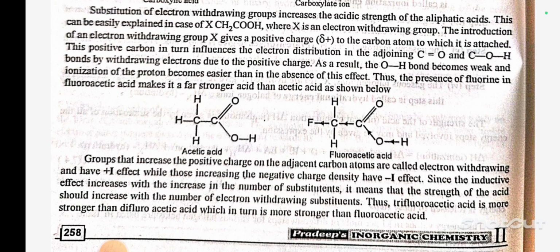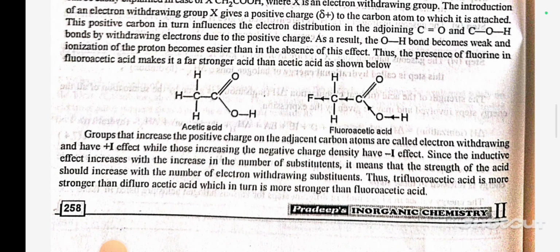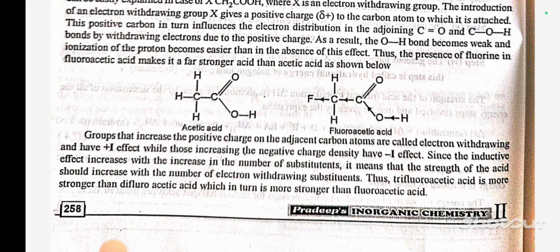The introduction of an electron withdrawing group X gives a positive charge to the carbon atom to which it is attached. This positive carbon in turn influences the electron distribution in the adjoining C=O double bond and C-OH bond by withdrawing electrons due to positive charge. As a result, the OH bond becomes weak and ionization of proton becomes easier than in the absence of this effect. Thus, the presence of fluorine in fluoroacetic acid makes it a stronger acid than acetic acid.